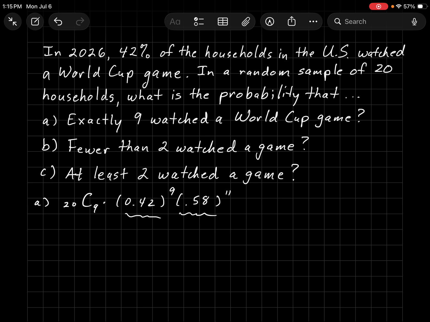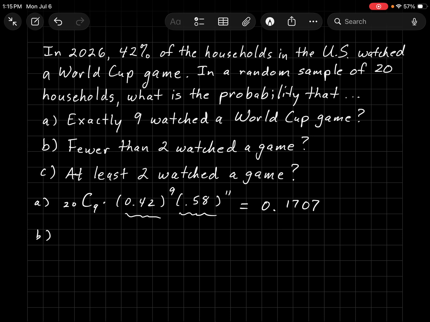So if we plug all of this into our calculator, and of course I am using the calculator formulas to help me do a lot of this here. That is, I'm using my combination formulas and typing it in. And we get a value of 0.1707. So about a 17% probability that exactly 9 out of the 20 households watched a World Cup game.